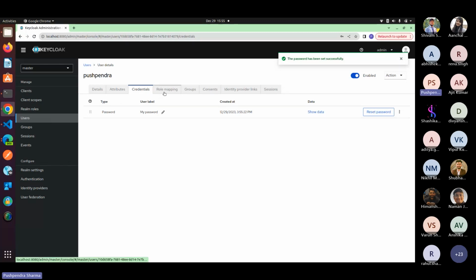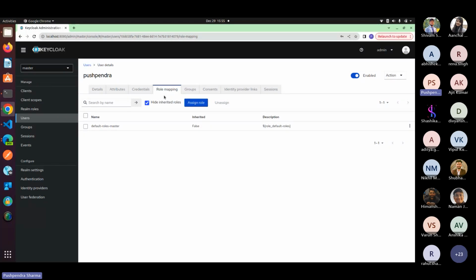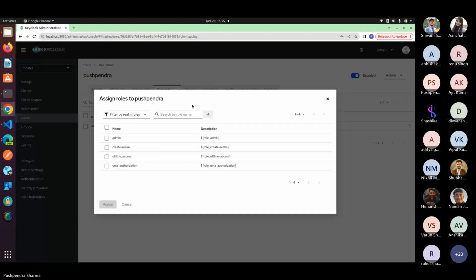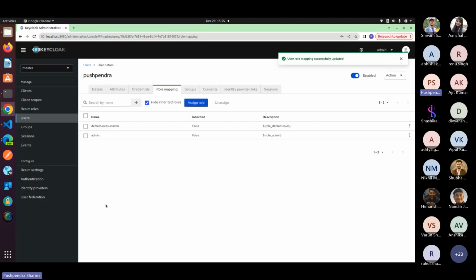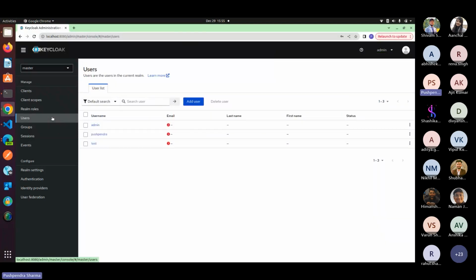If I want to assign a role as well, I can do that. Like, I want to make Pushpendra an admin, so I will assign the admin role to the user. When I check, Pushpendra is added.